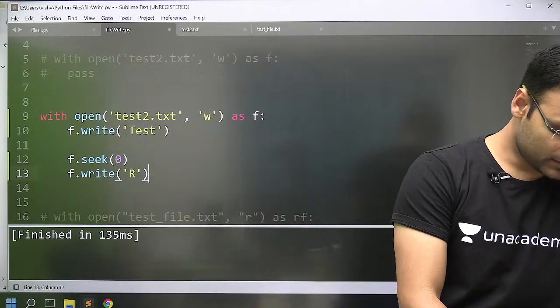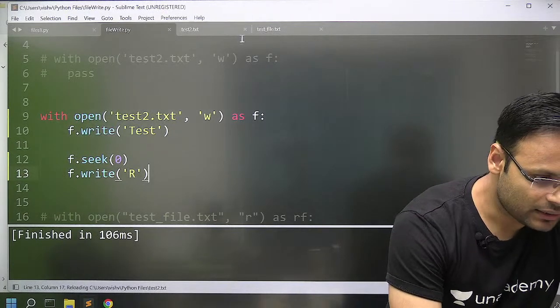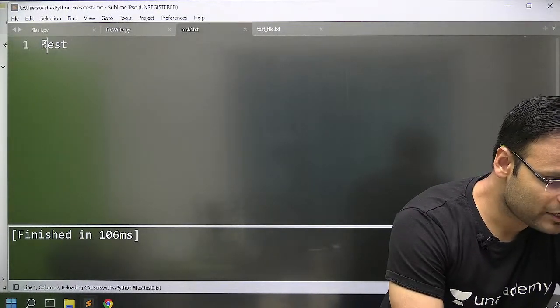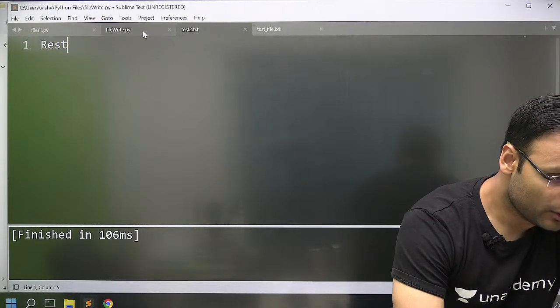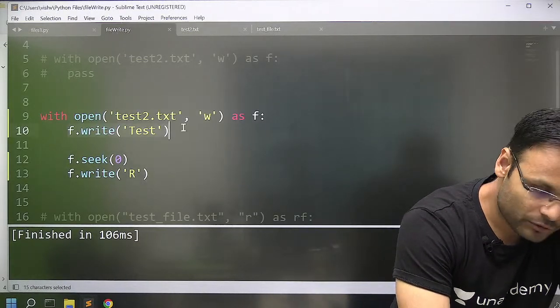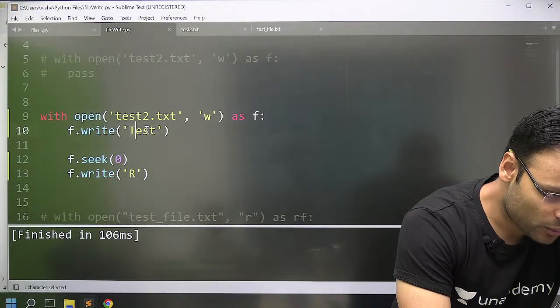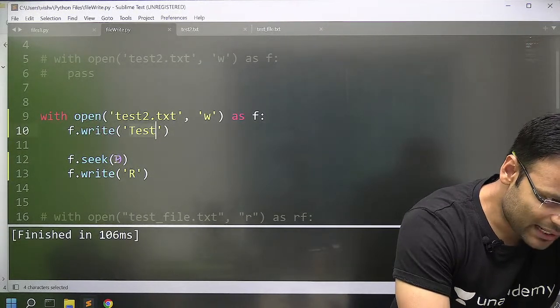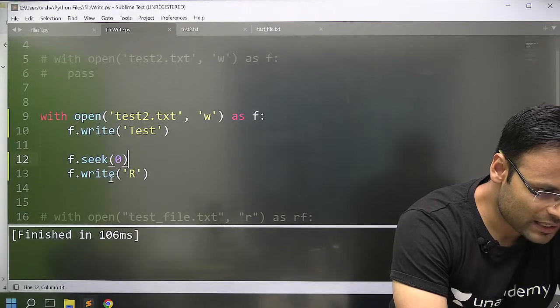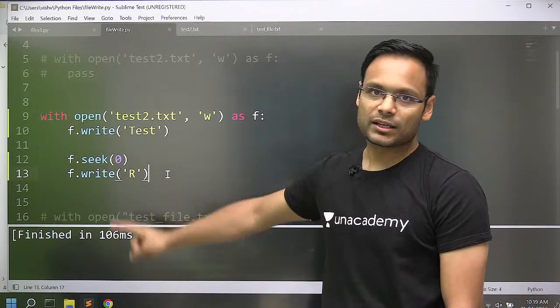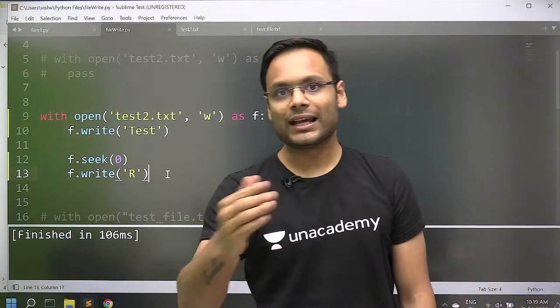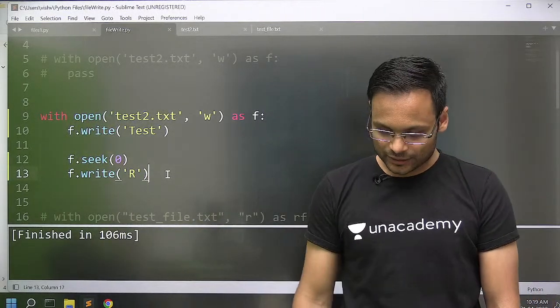What happens? Let's run it. Done. In test2, only the first character has been replaced by R. So while the file is open, you are first writing test, and then after that you go to the first character and replace it with R. Only the first character is replaced. When the file is open, you can change certain characters that way.